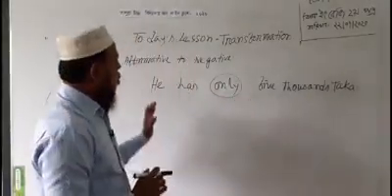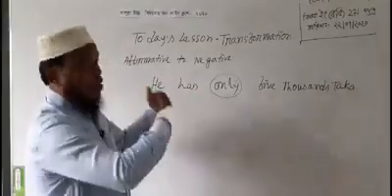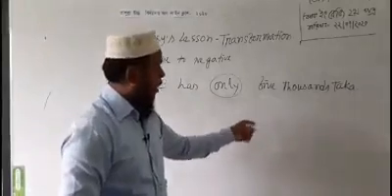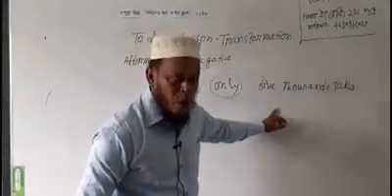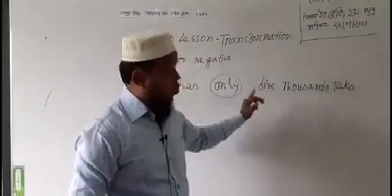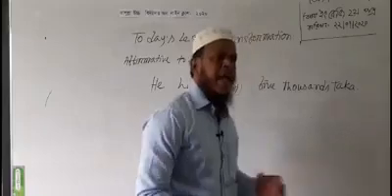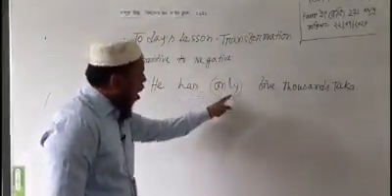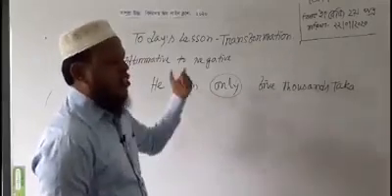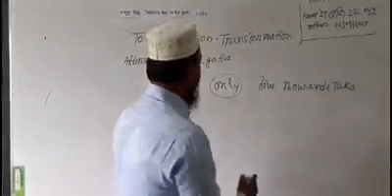Clear? After only in an affirmative sentence, if there are countable words, any number like 1, 2, 3, 4, 5, 6, 7, then only changes into not more than.